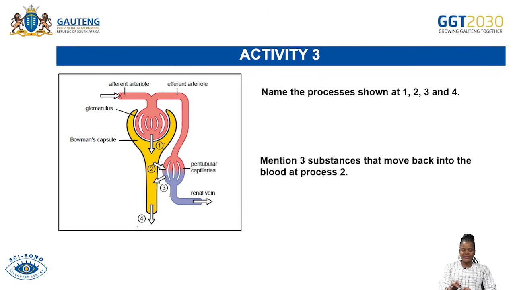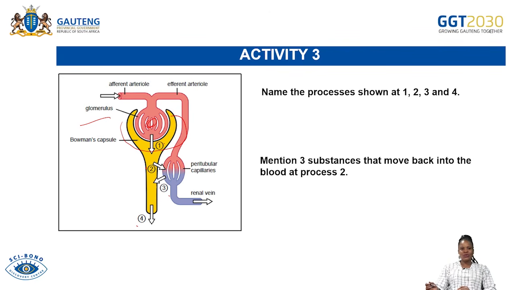Now, 1 is the process that is taking place inside the Bowman's capsule. And what is inside the Bowman's capsule? Don't forget that there is the glomerulus. So it means that inside the Bowman's capsule, there will be glomerular filtration, ultrafiltration.